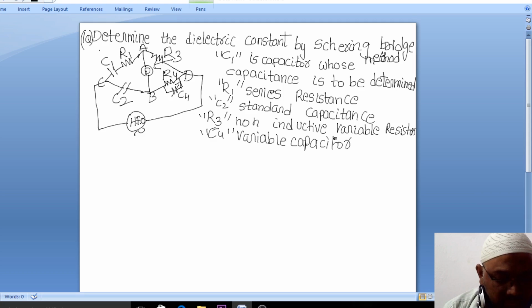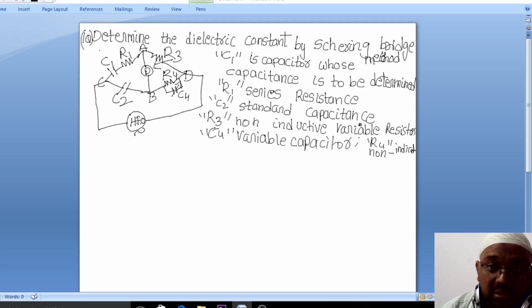What is remaining? R3 is over. R4 is non-inductive. We say that R4 is non-inductive resistor.